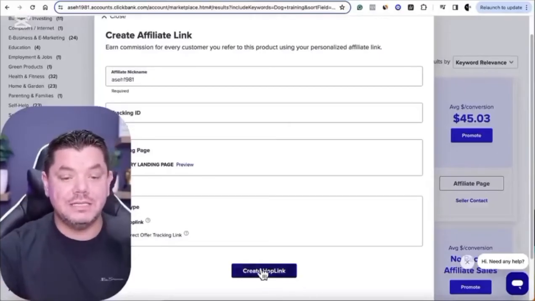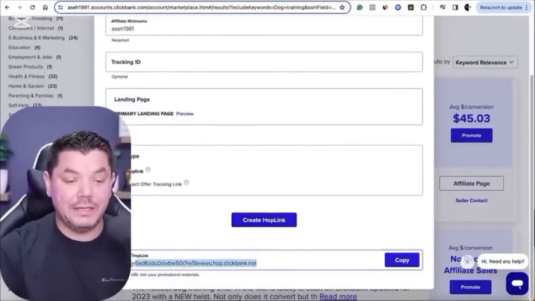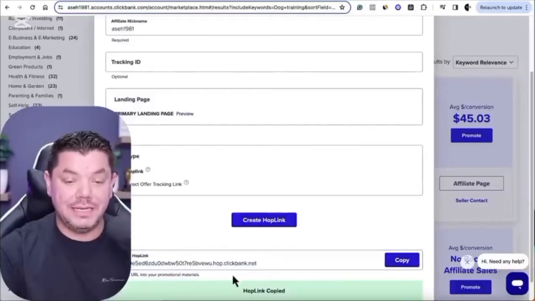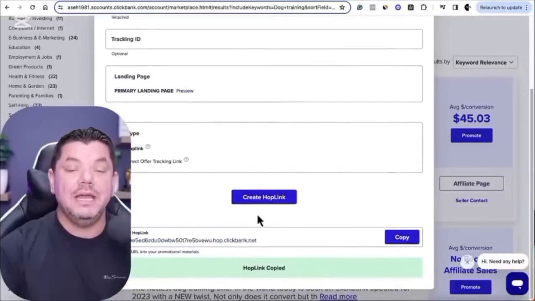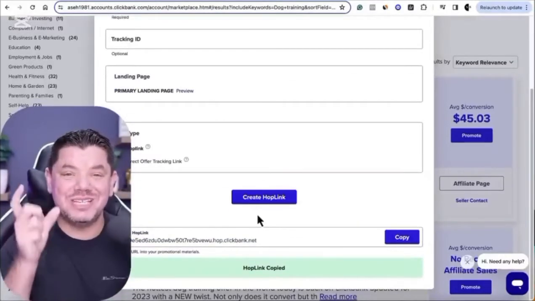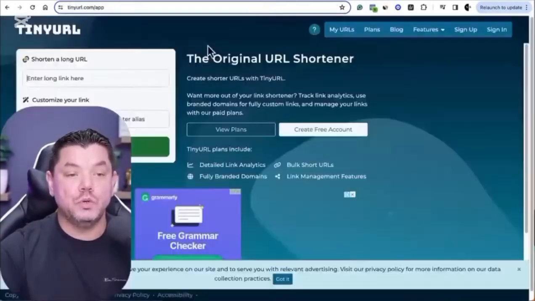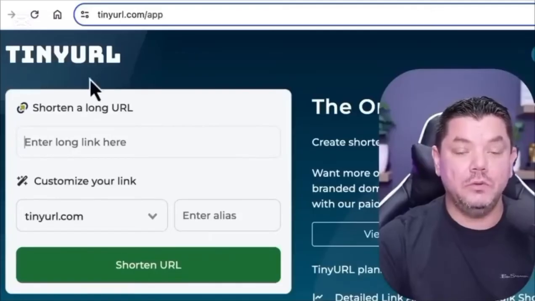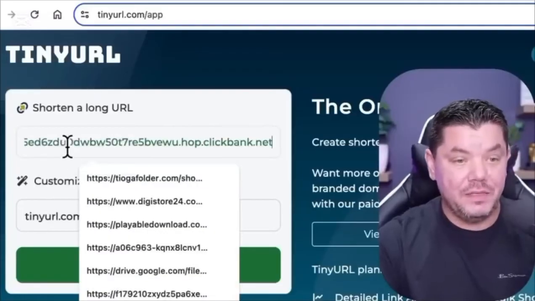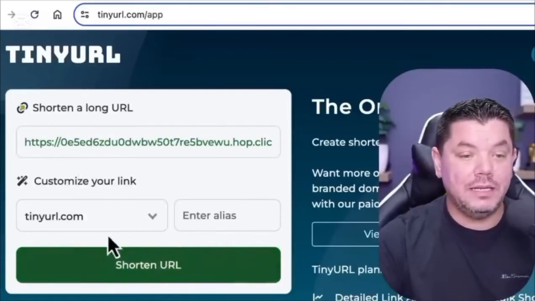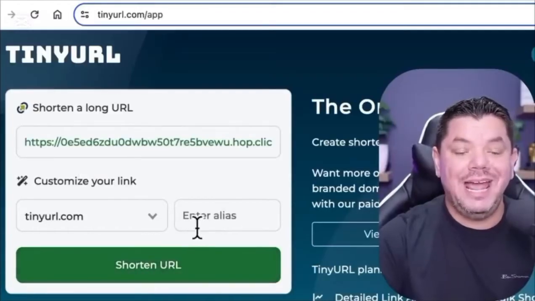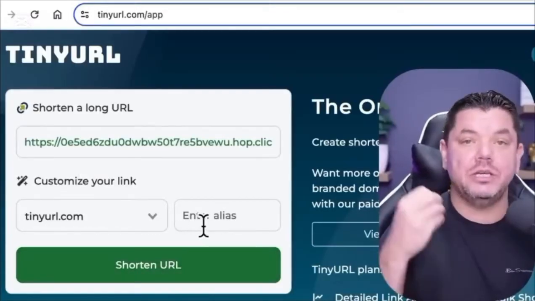Once you do this, it's going to give you your unique link. This one over here, you want to copy this link. Okay, so that's been copied. Now what we need to do is we need to shorten this link. Very simple. You want to come straight over to a site like this called tinyurl. You want to paste that link in there, and then you want to click on shorten the URL. You can choose your own alias. You can play around with it.